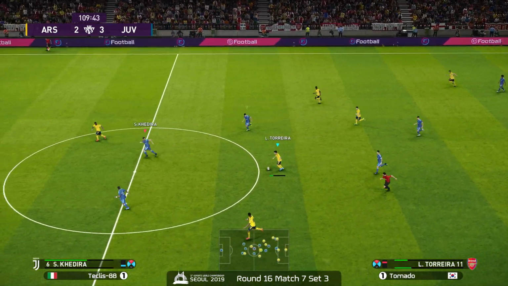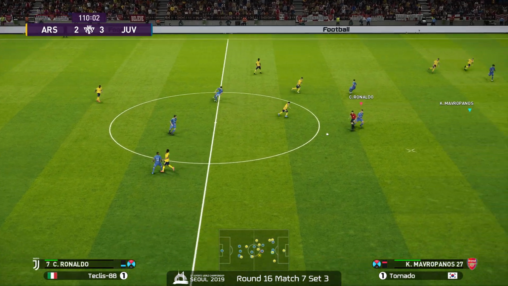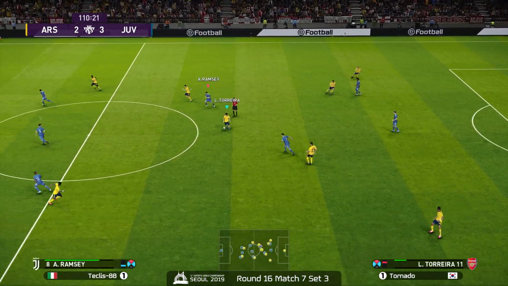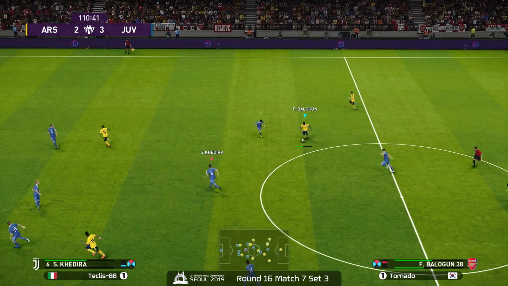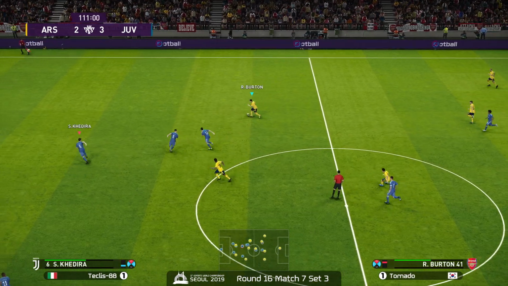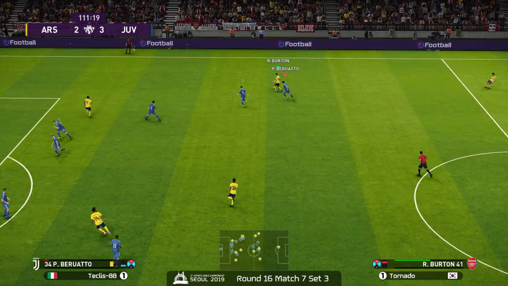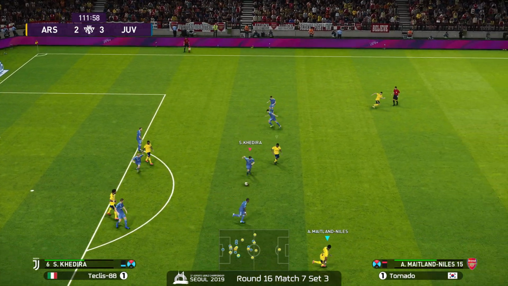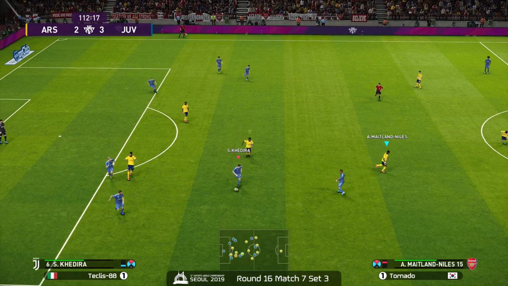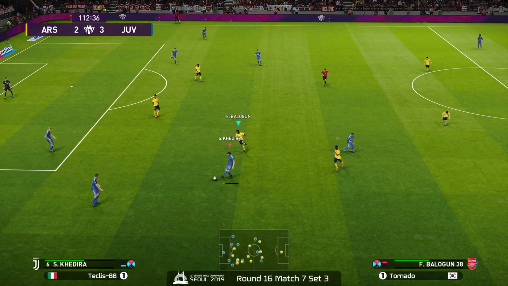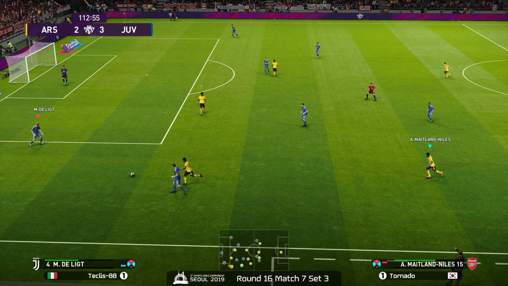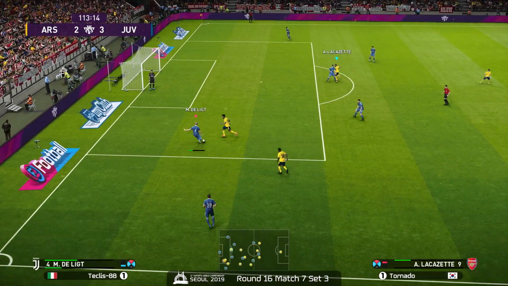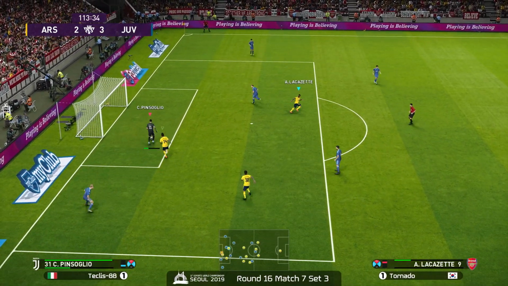Opportunity for a counterattack. Yeah, Arsenal with control. Another crucial turnover. But right back at it again. Torreira forward to Balogun. Burton there for the save. Great convergence by Teclis using Khedira right there. Khedira able to just strip it, no questions asked, and now playing keep away for the final single-digit number of minutes, out to Pensoglio.